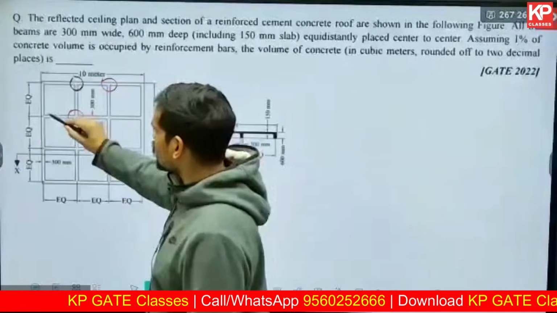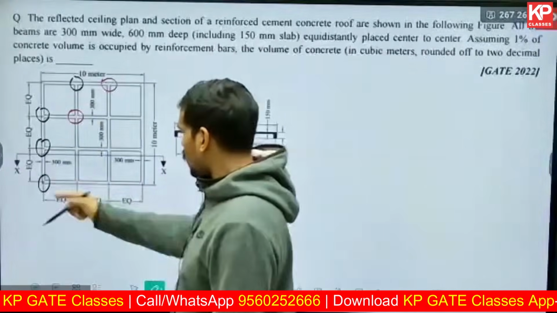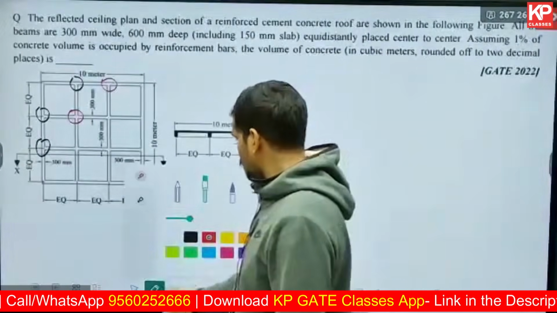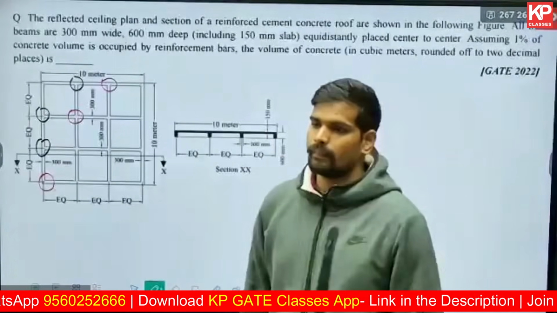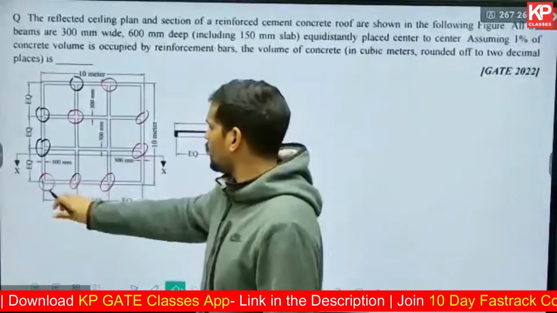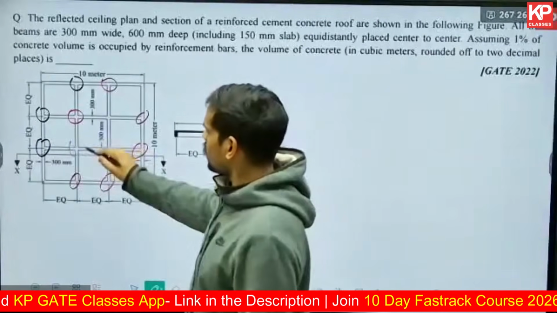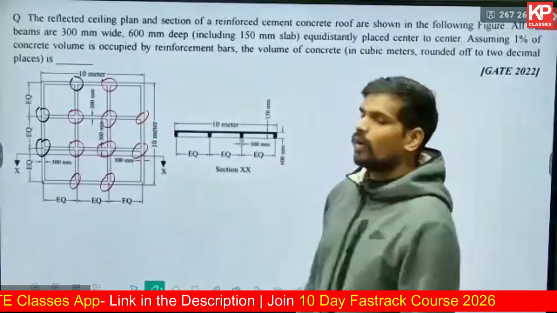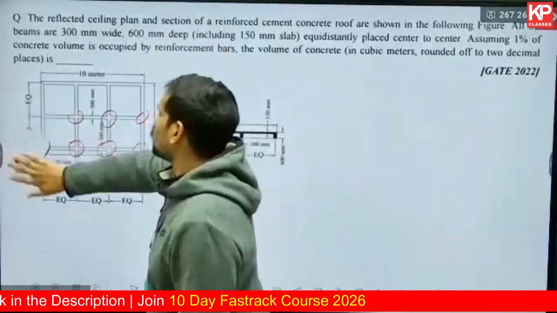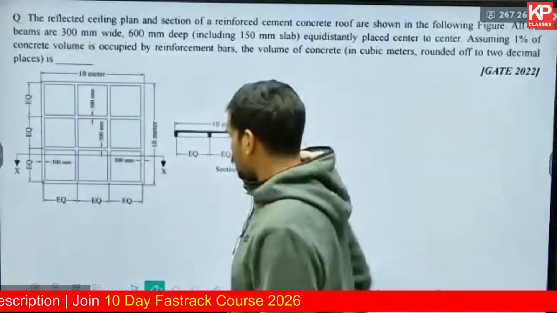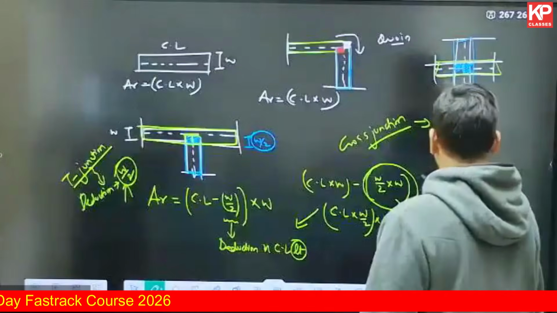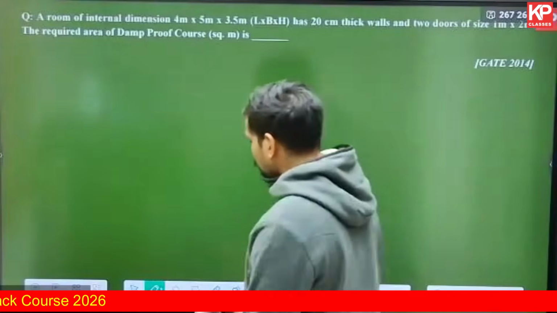So you need to see how many T junctions you are having. Okay, tell me, will you have any deduction here at this corner? Here? There is no deduction. So you need to see how many T junctions and how many cross junctions you are having, and accordingly at all these points you need to accommodate the deductions to find out the effective length of the center line, if you want to use the center line method in this question, which we will see in some time. Let us solve some easier questions first. We'll look into that question at the end.